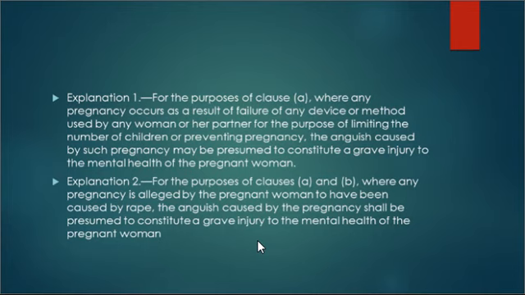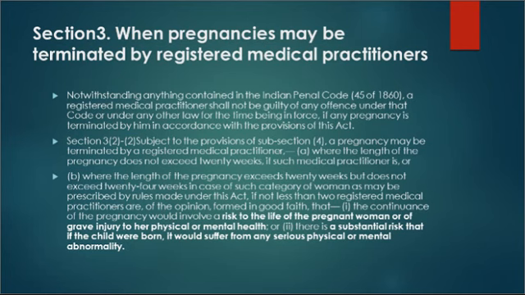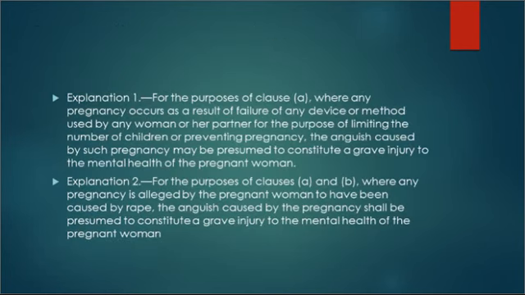Obviously, if sexual assault or rape has been committed, and a woman becomes pregnant, then the anguish caused by that pregnancy is also presumed to constitute a grave injury to the mental health of the pregnant woman. So these two explanations are attached to section 3.